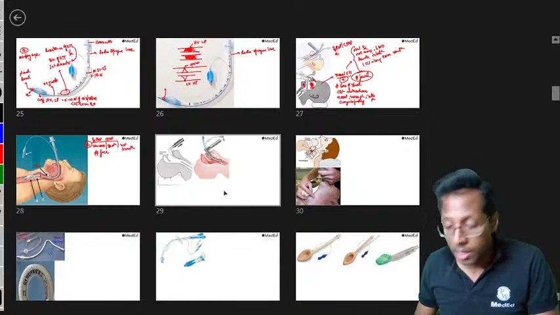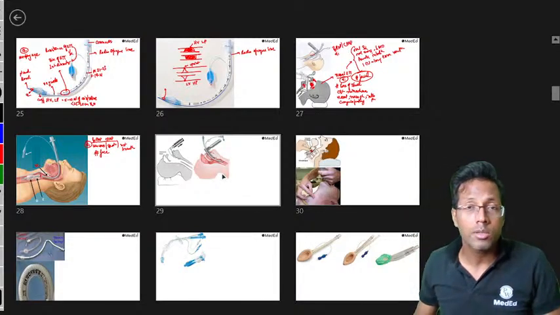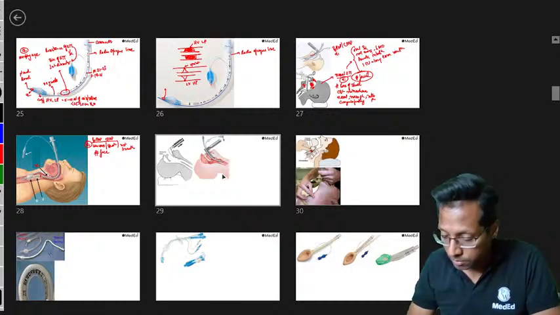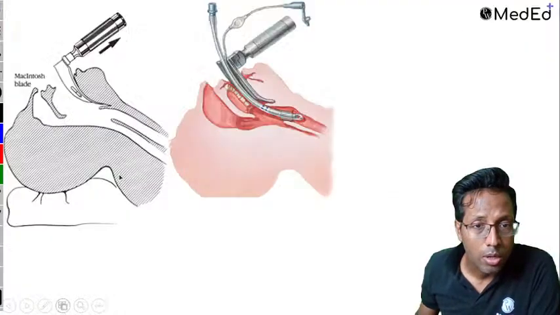Let's do the LMA and after that what we will do is we will see the spinal. Then we'll be done. I'll take about half an hour more.